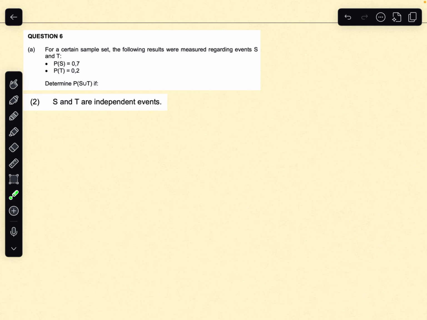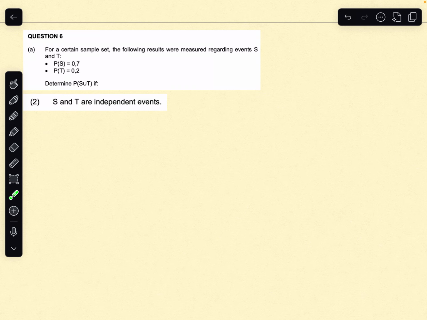So for example, if the event S is the chances of it raining today, and the event T is the chances of me wearing my boots, my rain boots, those are dependent events, typically, right? Because me wearing my boots is influenced by what the weather is like. So the probability of me wearing boots on a sunny day is going to be different to the probability of me wearing boots on a rainy day.